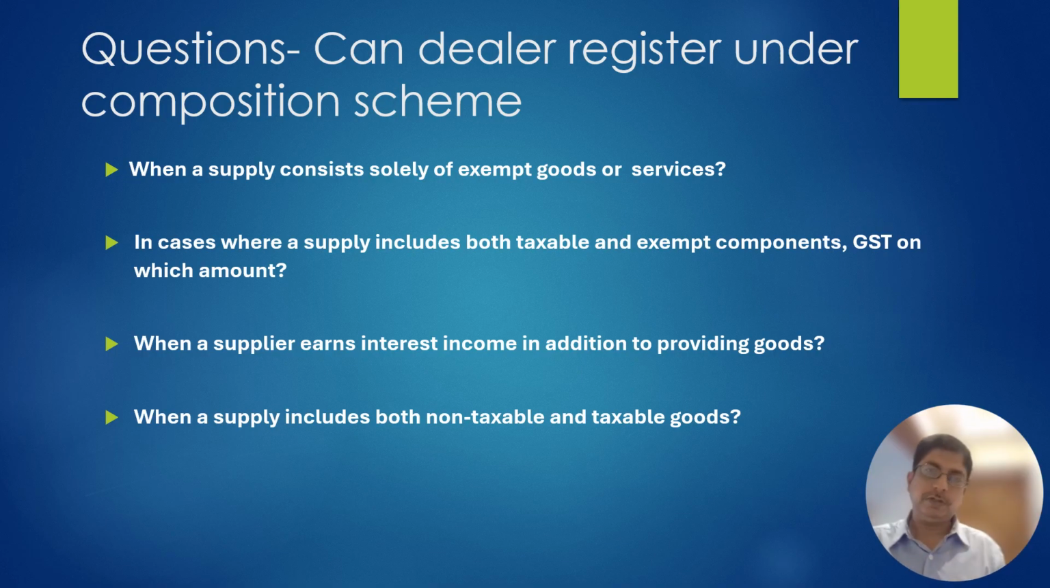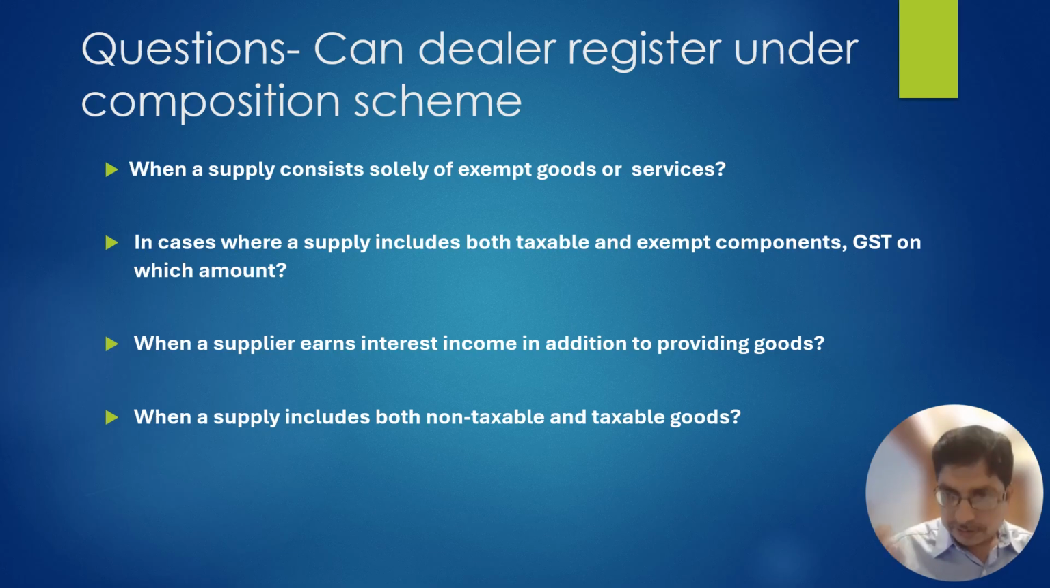Now coming to the next part. Suppose a dealer is making both supplies, taxable and exempt. Take the example of a departmental store. He has many branded products, which are taxable supply. He also has many things sold unbranded, that is loose wheat, loose rice. These are exempt supply. Can he opt for the composition scheme? Yes, he can opt for the composition scheme.